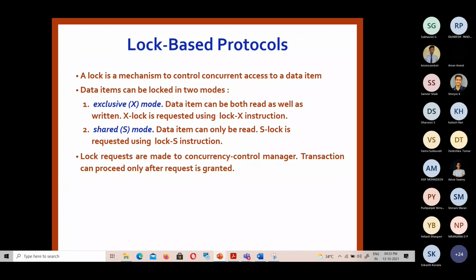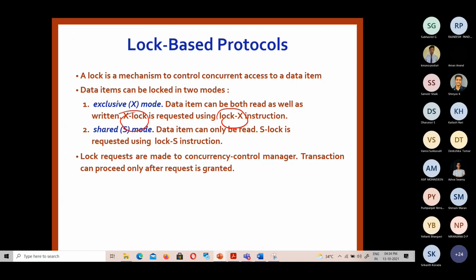So first we see the basics of the lock-based protocol. Here in the lock-based protocol, we need to control the concurrent access to a data item. That is the main idea. We can control the concurrent access to a data item by means of two modes. The first one is the exclusive mode and the second one is the shared mode. Exclusive mode means we can read as well as write the data item. This lock is requested by means of the lock-X instruction. Shared mode means the data item can only be read, but we cannot write the data item.